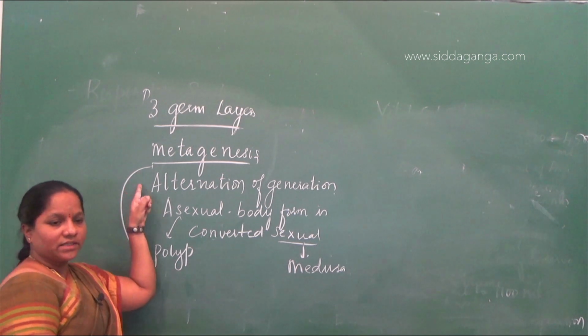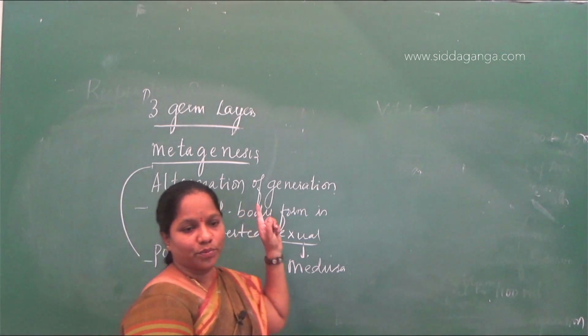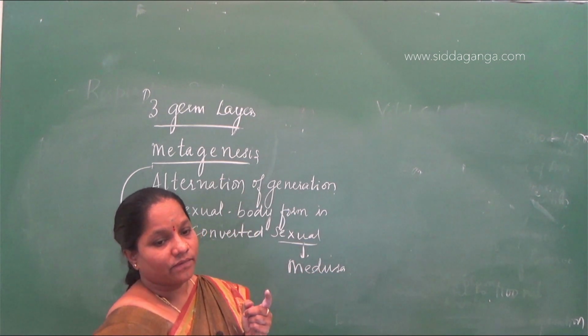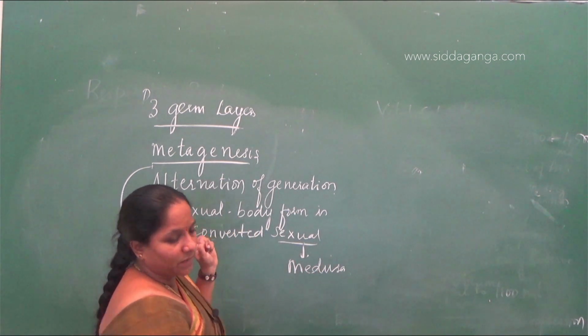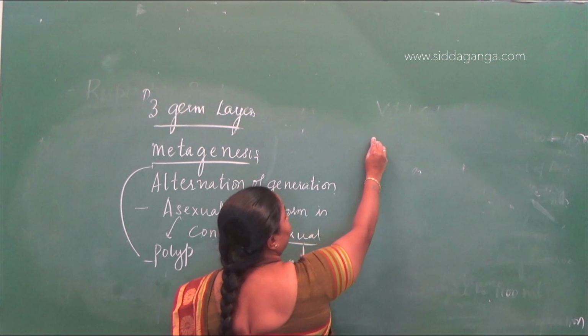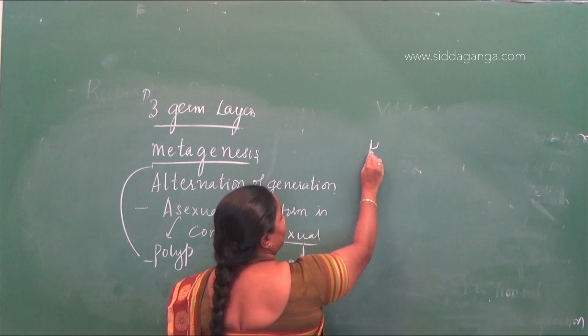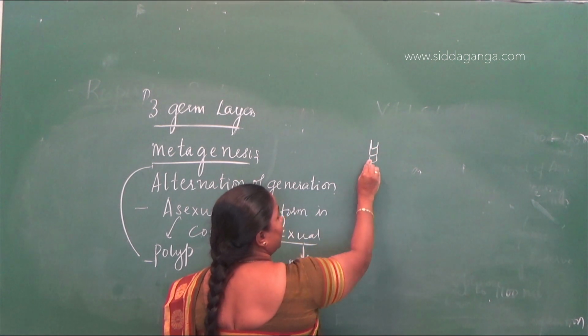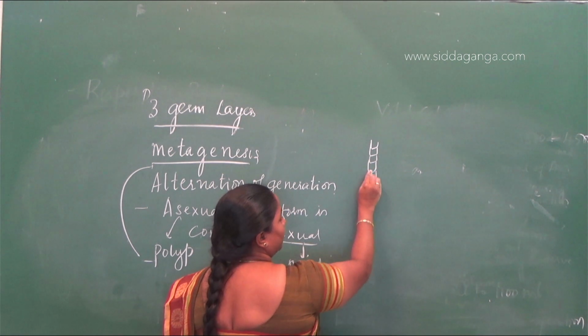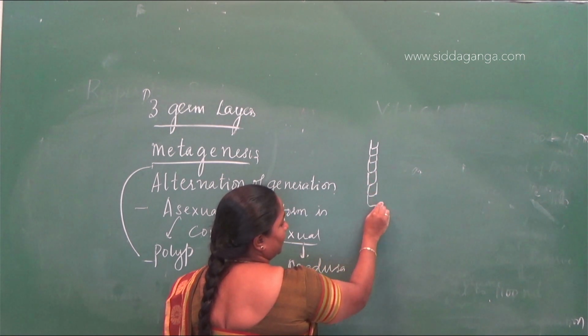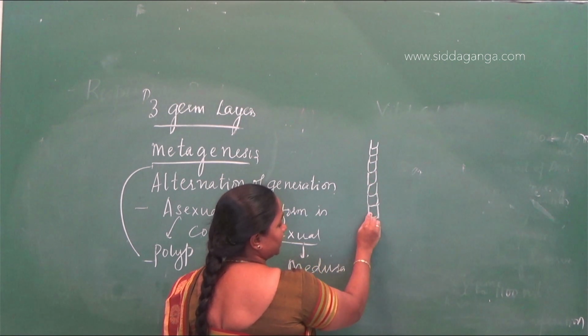What they have asked in the question is: in some animal groups, the body is found divided into compartments. The body of the animal is divided into compartments like this. To understand, you may suddenly take it as segments also.